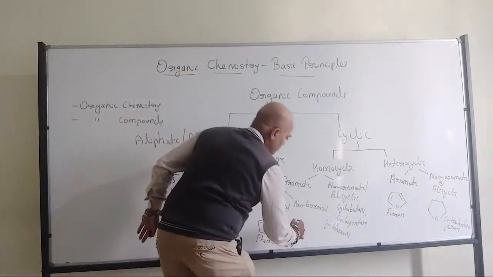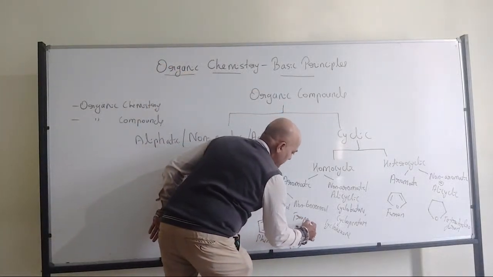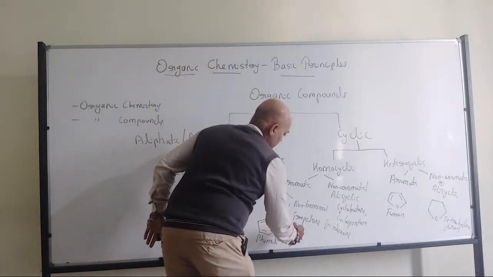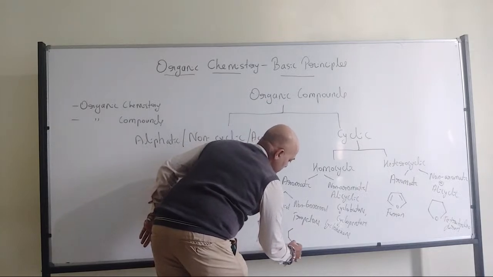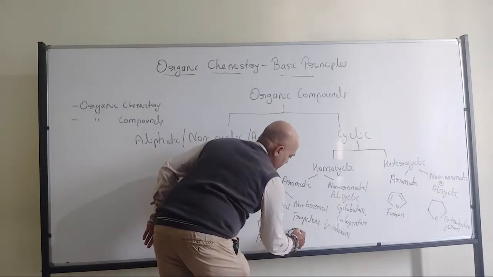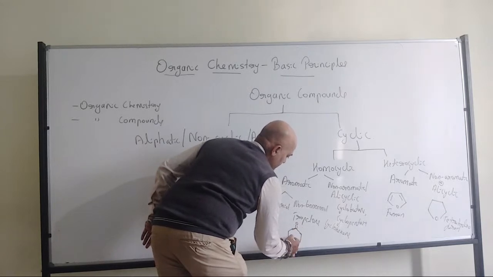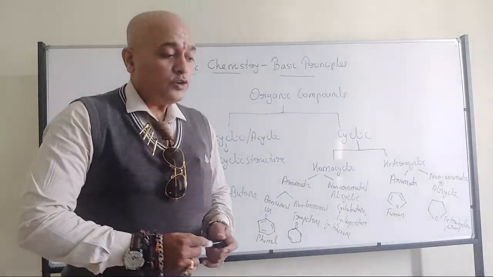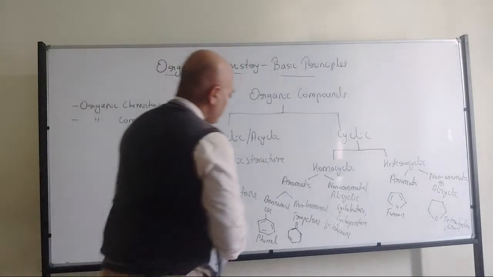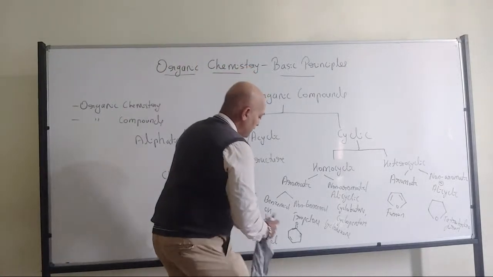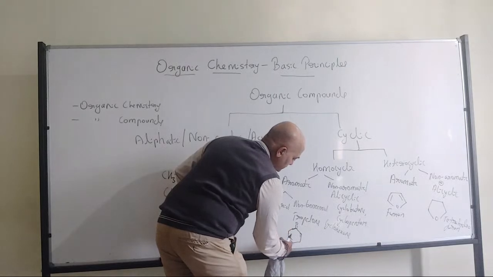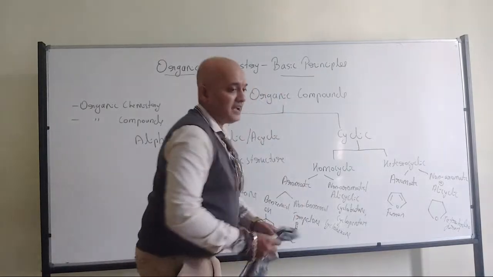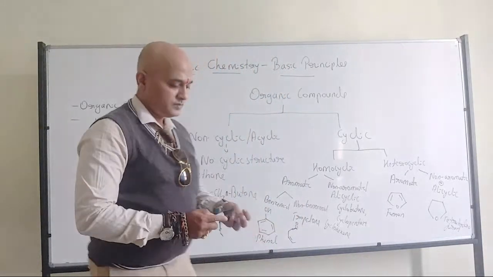When it comes to non-benzenoid, we have tropolone. I am taking this from your textbook. I think it is there in your textbook also. Tropolone has a seven-membered ring.